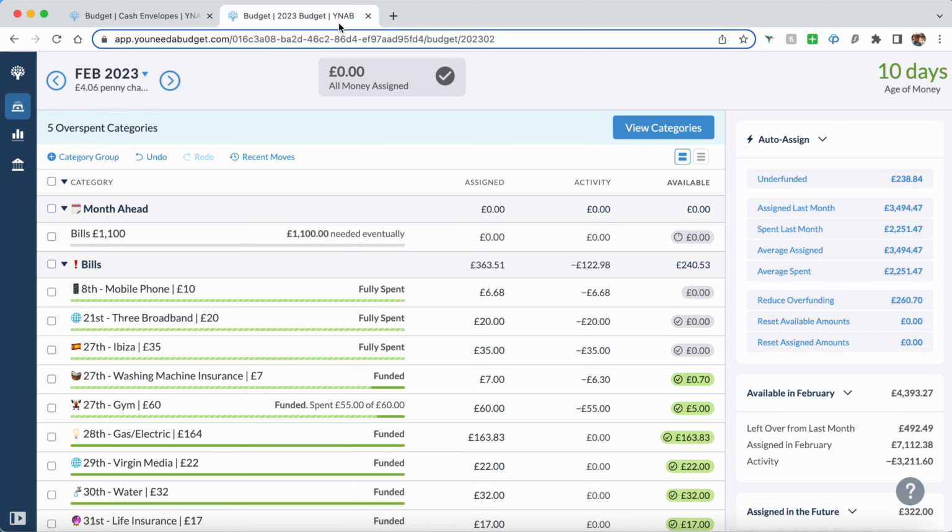So yeah, that is YNAB, and this was my budget with me. If you have any questions, feel free to leave them in the comment section and I will respond. And if you want me to go into more depth on how to use YNAB, let me know and I can do a separate video showing how you use YNAB and how you can set up your budget and everything.